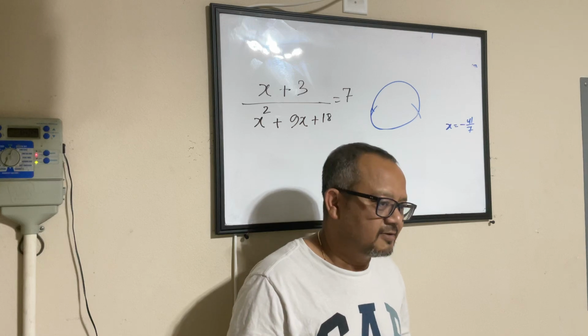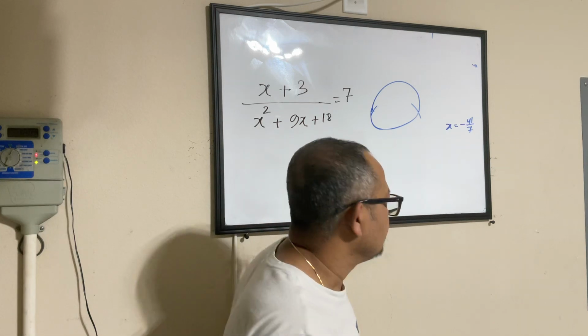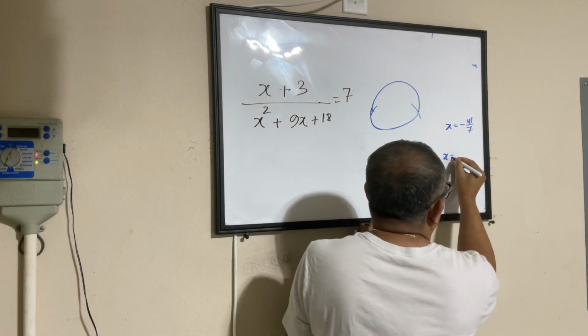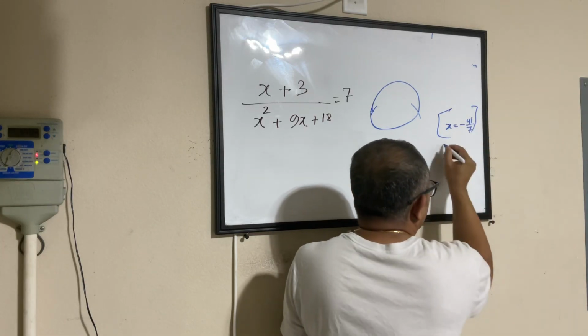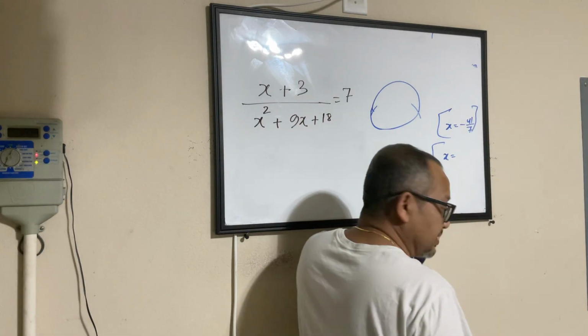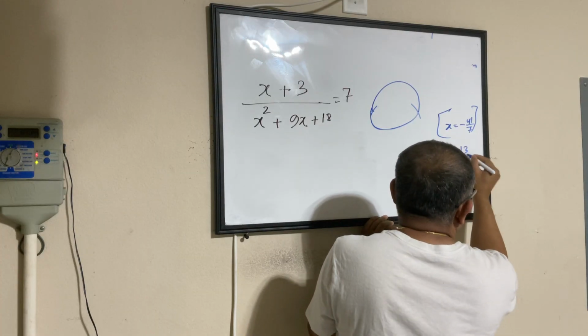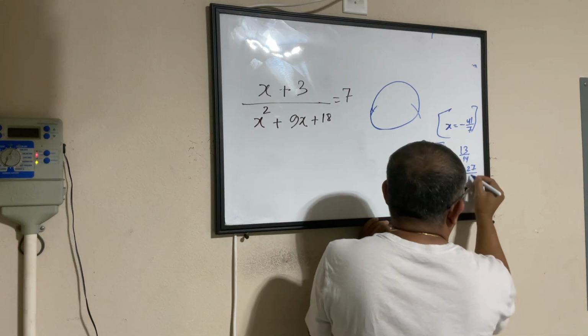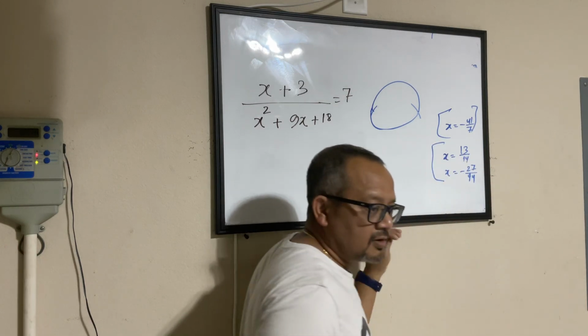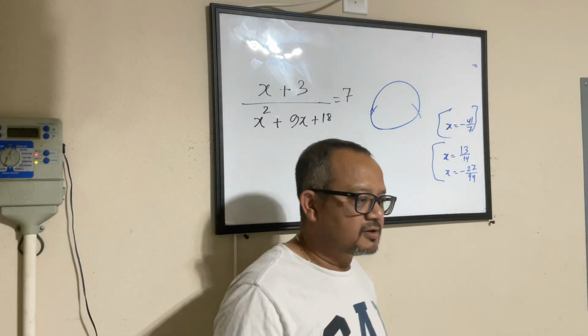I got x equals 13 divided by 14 and x equals negative 27 divided by 14. So this is one answer. Second set of answer I'm sharing from there. 13 over 14 and negative 27 over 14. Okay. All right. Any other answer?